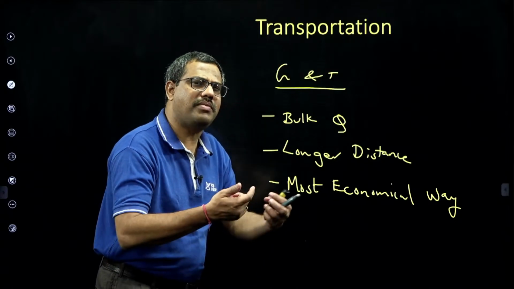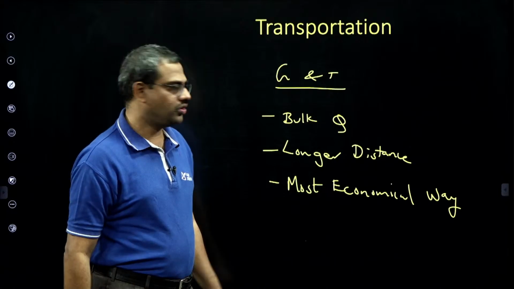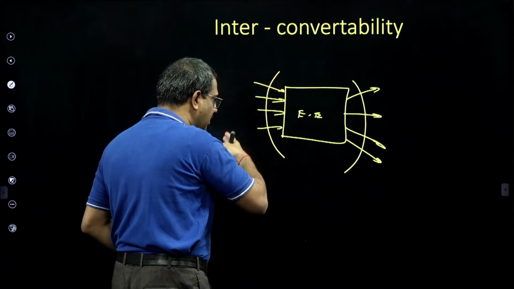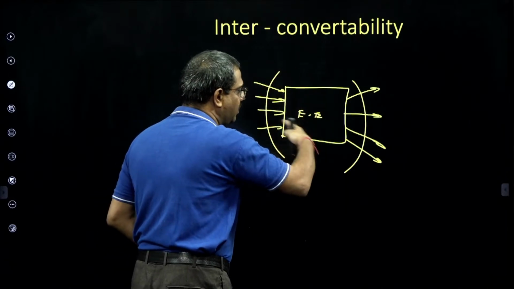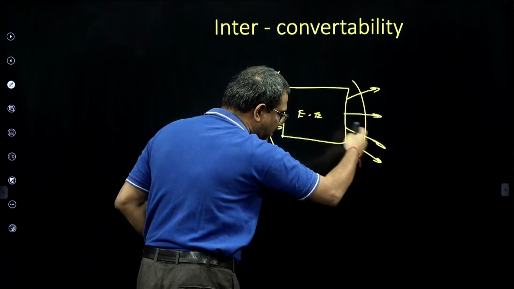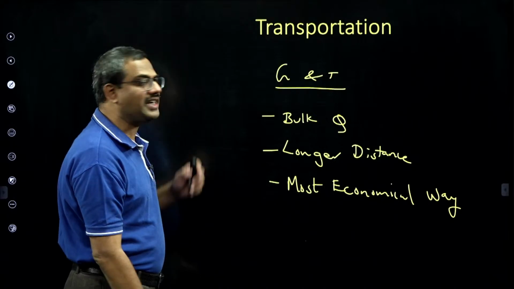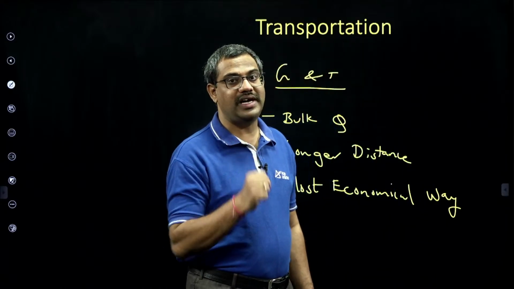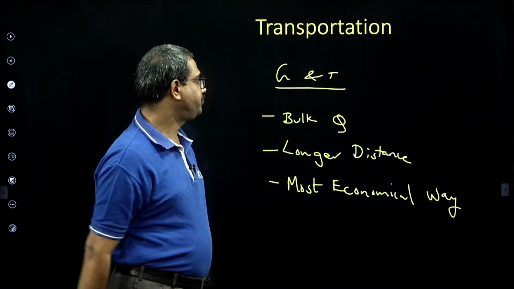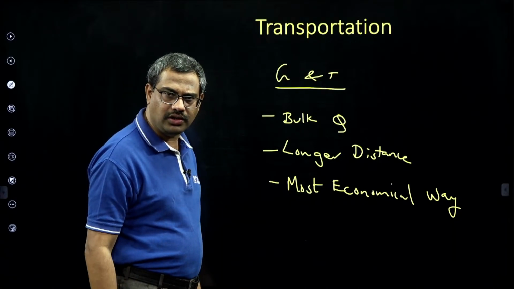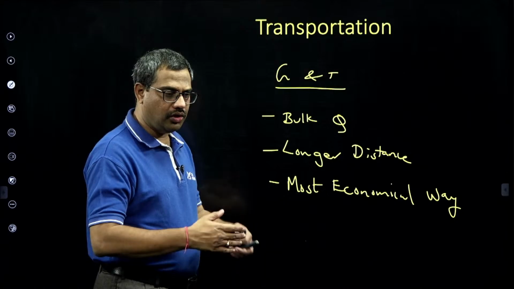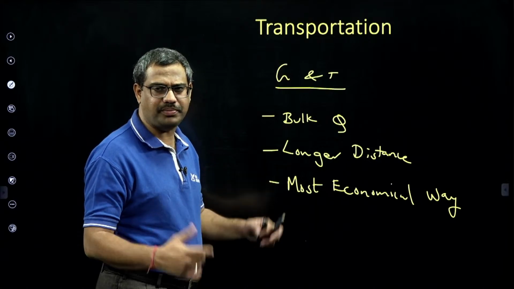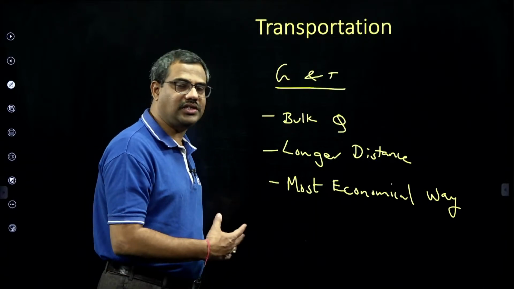The only requirement is our medium of transmission. Media of transmission are our conductors. So yes, this is the beauty. One is interconvertibility: different forms, heat, solar, wind, chemical, mechanical. Again, on a common platform, you can convert to heat, mechanical, chemical, electrical. So that is interconvertibility and transportation. Because of these two unique reasons, this energy is one of the most dominating and superior forms of energy in this modern world. That is why everywhere you see electrification. Today electric vehicles are coming, induction heaters have come, everywhere, sir, you imagine, everything has become electric. Automation starts with electrical. So this is superior.